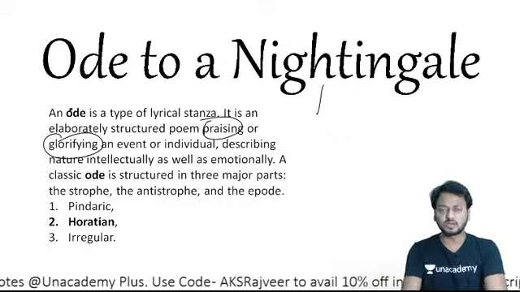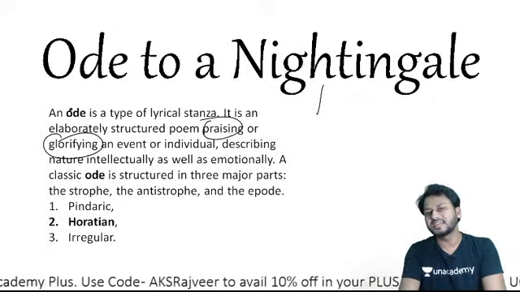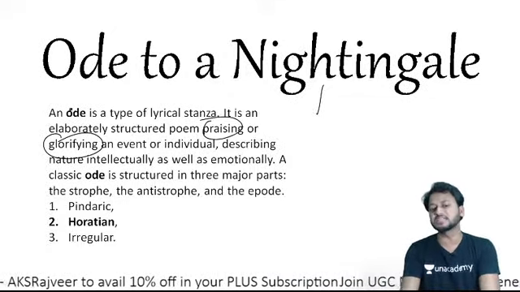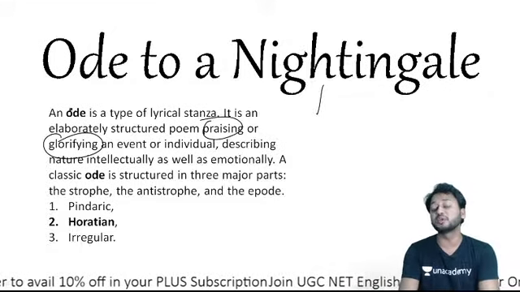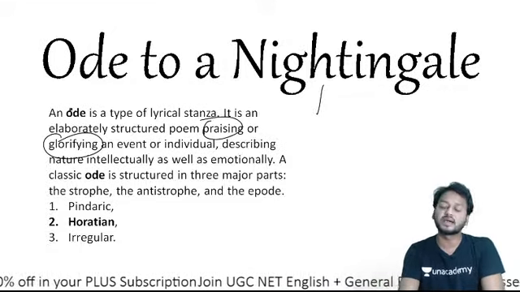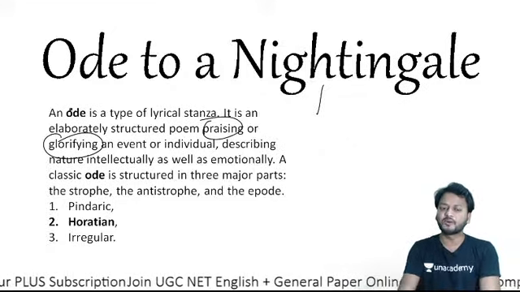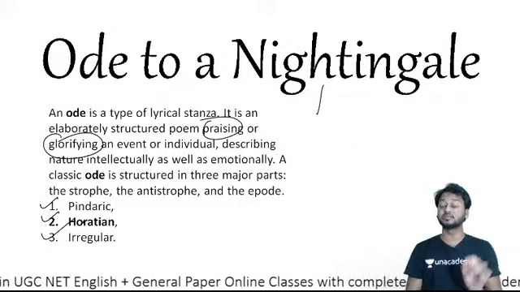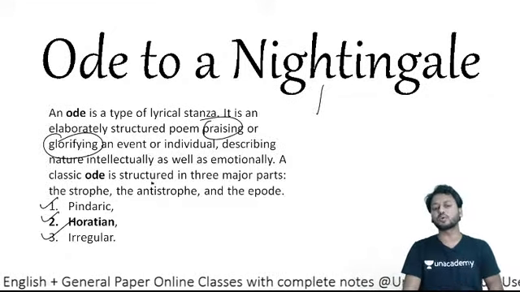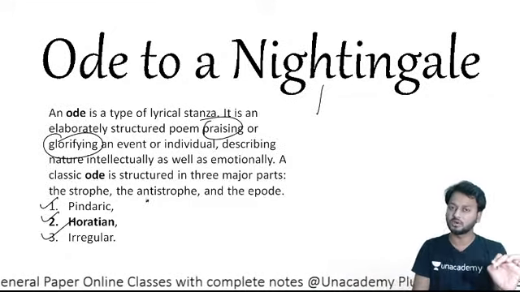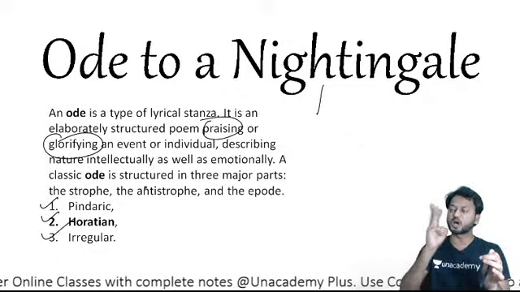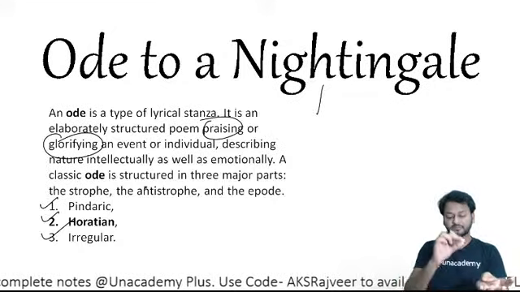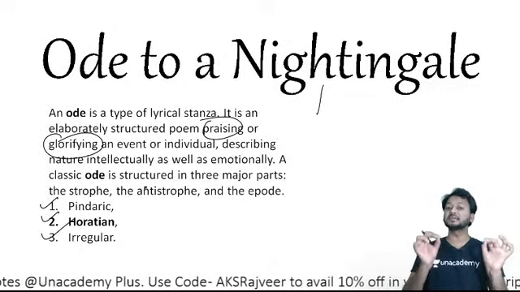Now let us see in this particular poem, Ode to a Nightingale, he is going to make you emotionally charged. How he is going to make you emotionally charged, I am going to show you on the next slide. But first of all, see the three types of odes: Pindaric, Horatian, and irregular ode. Pindaric or Horatian odes are known as classical odes, and you have three major points: strophe, antistrophe, and epode.